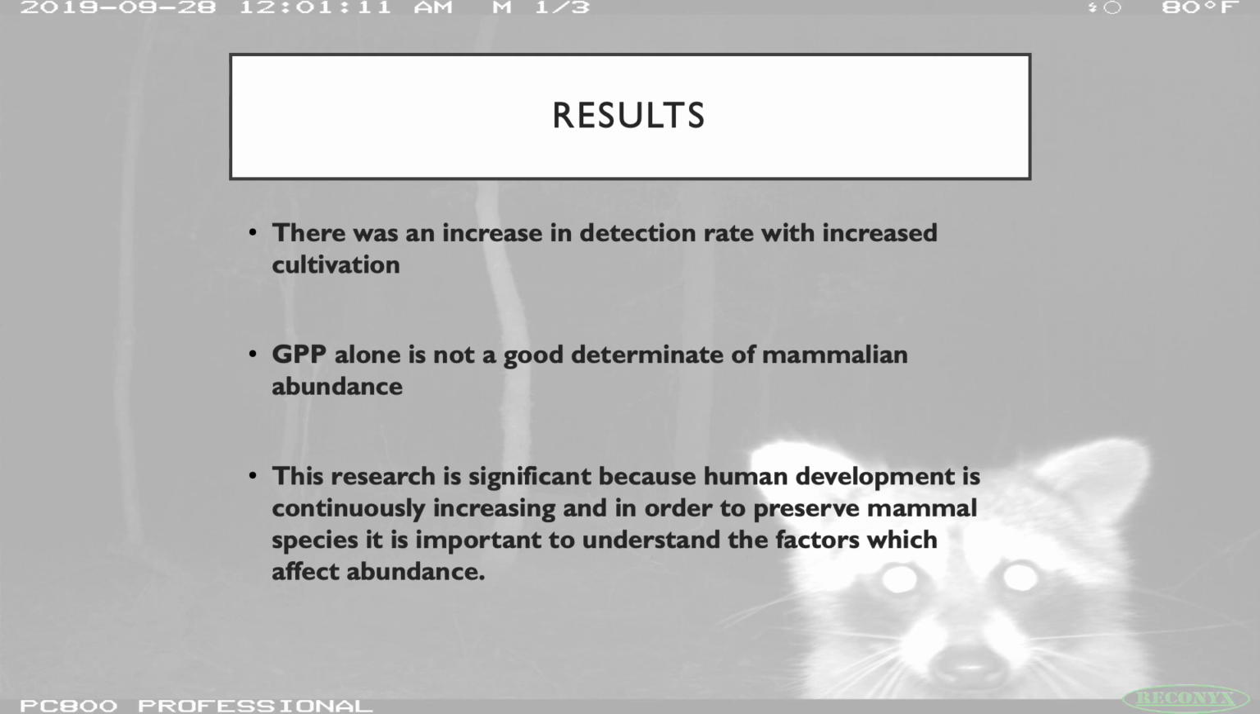But this research is significant because human development is continuously increasing, and in order to better preserve mammal species, it's important to understand the factors which affect their abundance. In terms of future management, through this data we found that human development had a larger impact than gross primary productivity. So we can see which areas we really need to focus on in order to have the best results in preserving these mammal species.